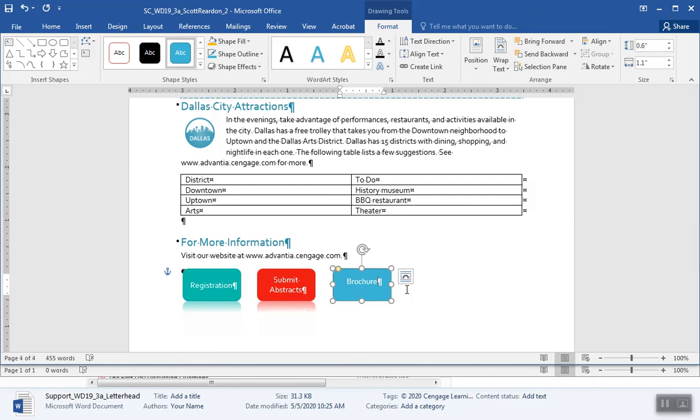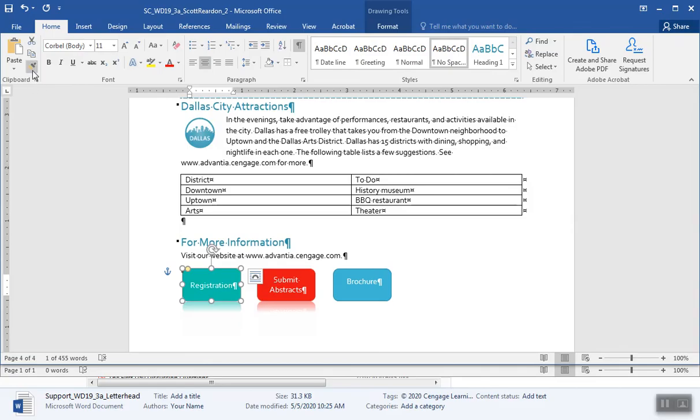Okay. Use the format painter to apply the formatting of the registration shape. Ooh, interesting. To the new brochure shape. Okay. Man, I didn't know you could do format painting with graphics, but here we go. I'm going to select the registration shape. I'm going to click on the edge. It doesn't like that. Anyway, click on the edge, double click on my format painter, come down here and click on brochure, and ooh, it applies the same format. That is so cool. All right, so we have a little bit of consistency there.